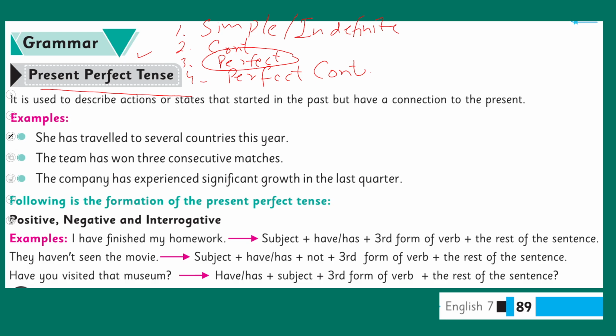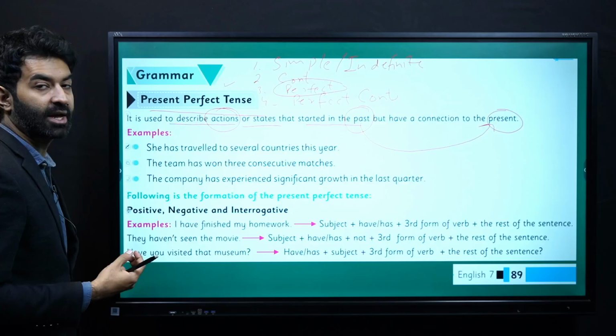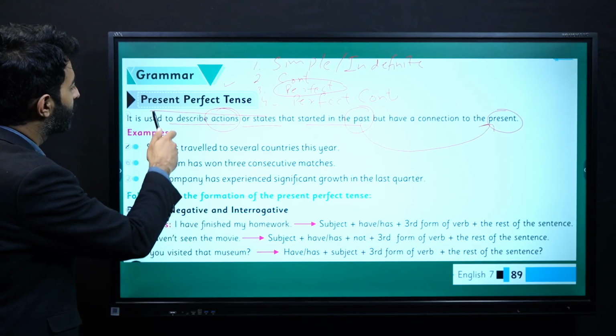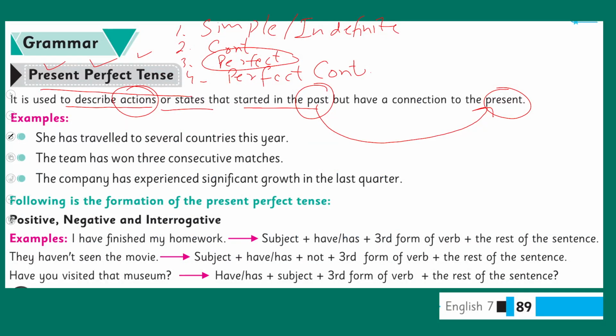This is used to describe actions or states that started in the past, but they still have connection in the present. So when we have things or actions that started in the past, but still are relevant to the present, still connected to present tense, then we call it present perfect tense.